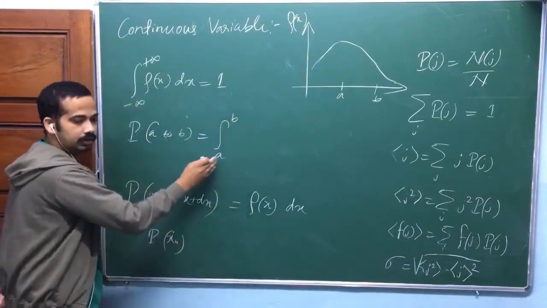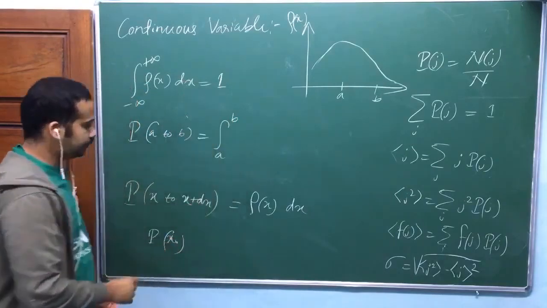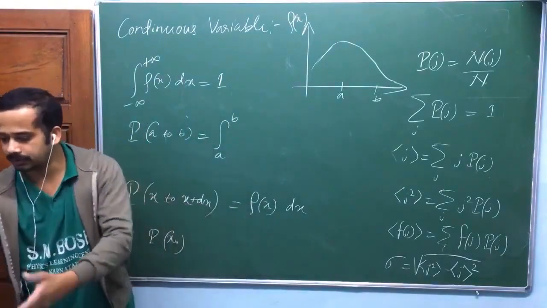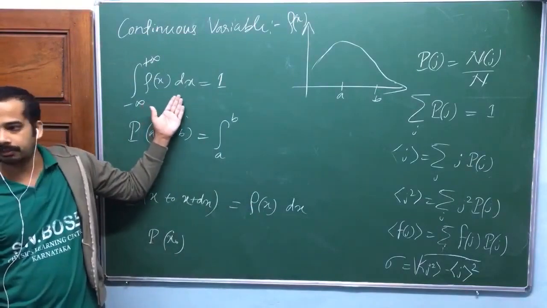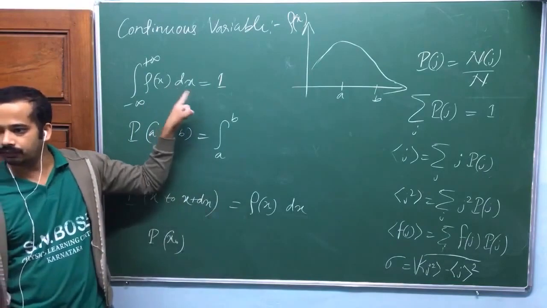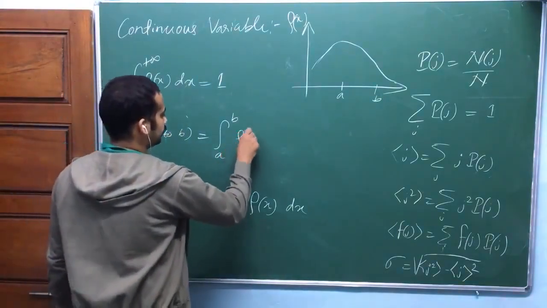After ensuring this one, then only this is meaningful, okay. Again, if you define this probability as a ratio, let me take some example, okay, then you don't have to check this one. This will automatically happen. But in quantum mechanics, it will not automatically happen. We have to enforce that condition, okay. A to b, rho of x dx.